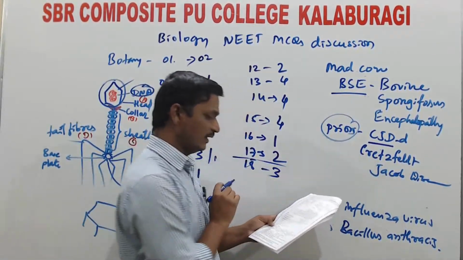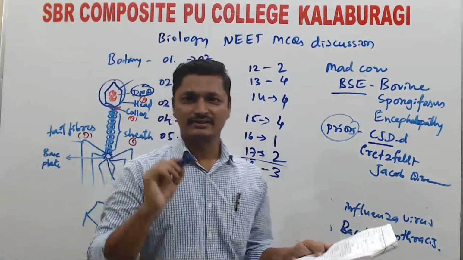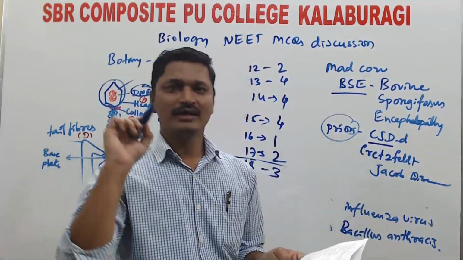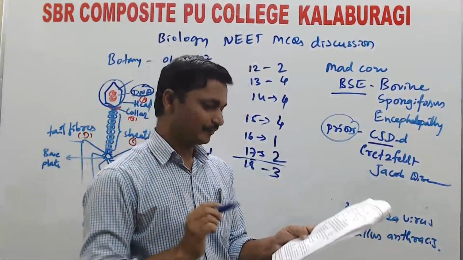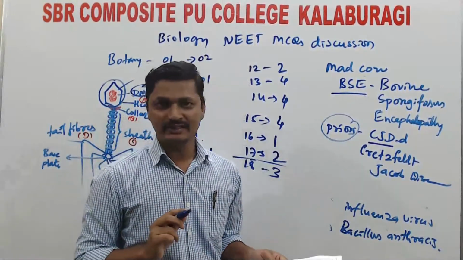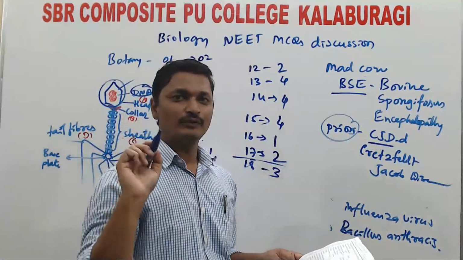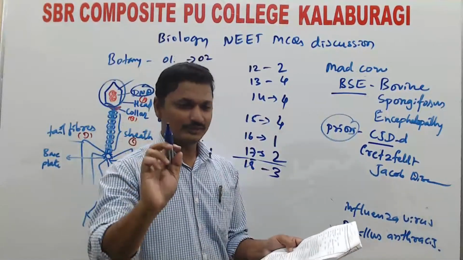Here, third option, phylogenetic, the system of classification based on evolutionary history. The first option, artificial, is based on a few observable morphological features.